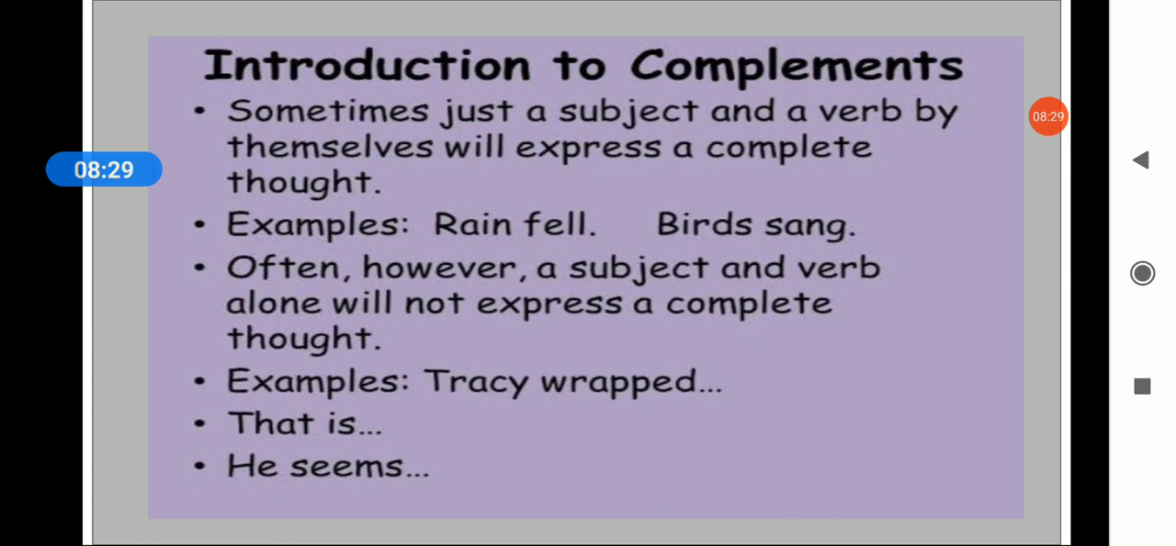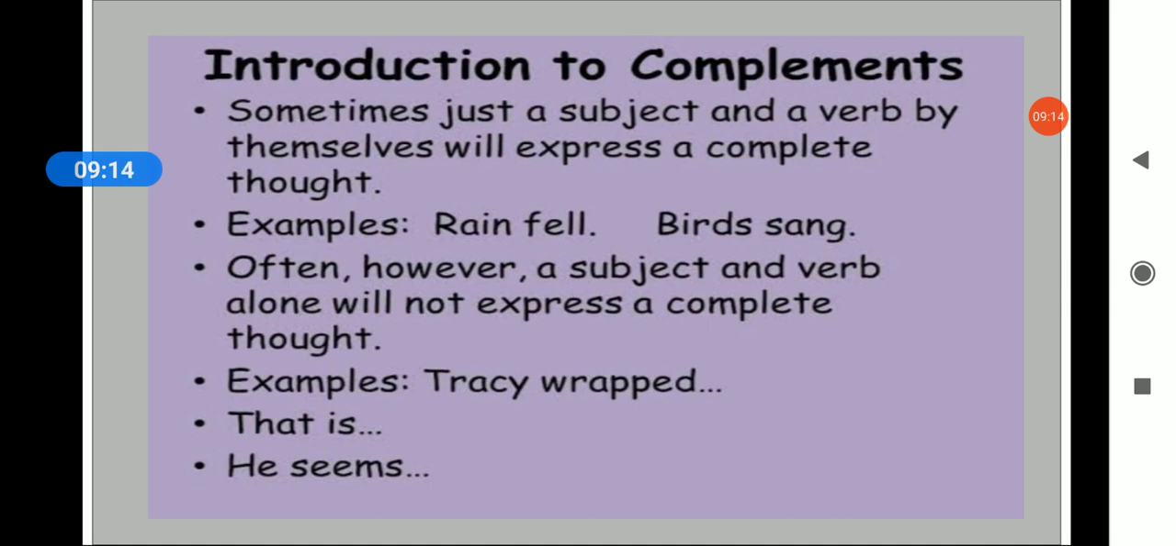Now let's come to complement. Now this is the introduction to complement. Now let's see what are these complements. Sometimes just a subject and a verb by themselves will express a complete thought. Now as we know, rain fell, bird sings. They are giving us a meaning, okay? We are able to understand. But many times, though we have a subject and we have a verb also, still we are not able to get the complete sense of the sentence.